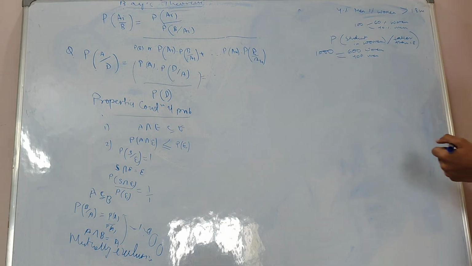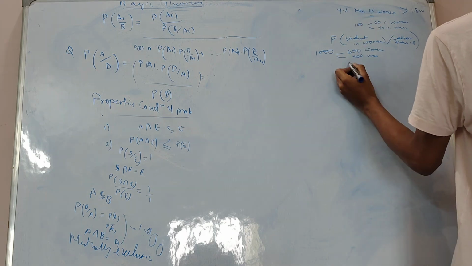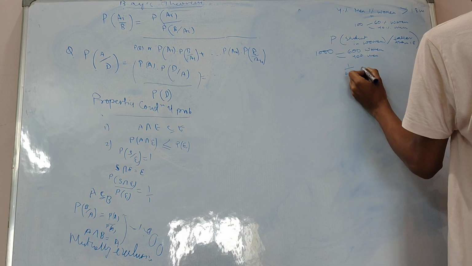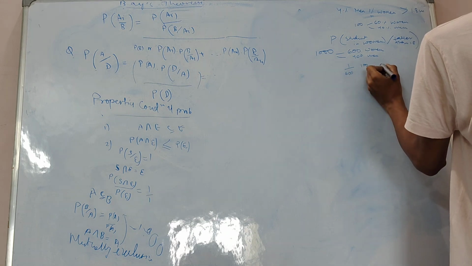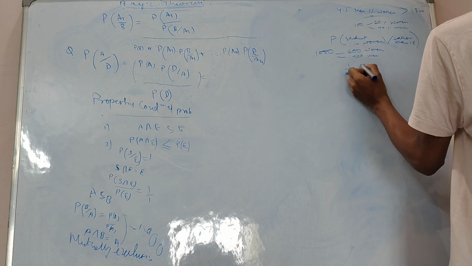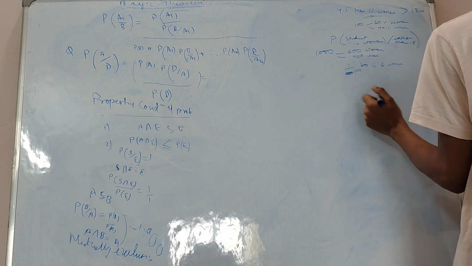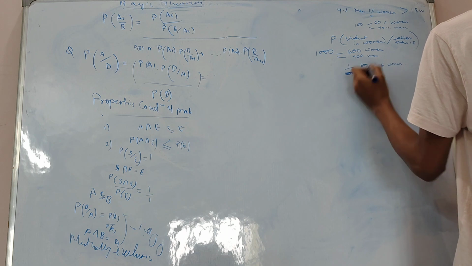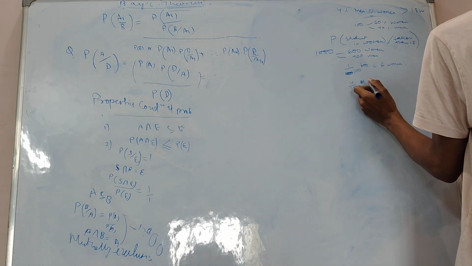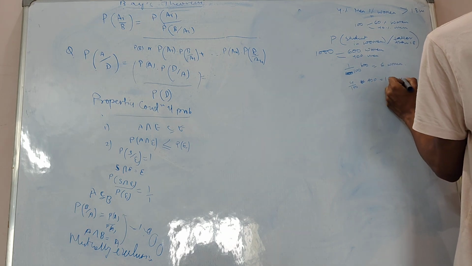Women having height greater than 1.8 meters will be 1%, so 1 by 100 into 600 will be 6 women, and men will be 4%, so 4 by 100 into 400 will be 16 men.